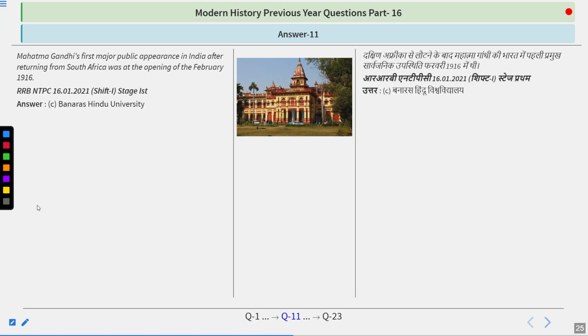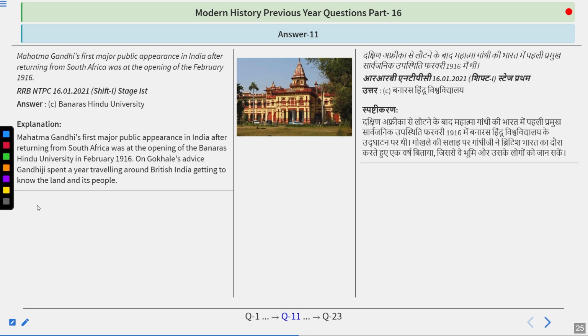It was established in 1916, and Mahatma Gandhi's first major public appearance in India after returning from South Africa was at the opening of Banaras Hindu University in February 1916. On Gokhale's advice, Gandhiji spent a year traveling around British India, getting to know the land and its people, and finally in 1916, he established the Sabarmati Ashram in Ahmedabad. Later, from there, as it was the center of Mahatma Gandhi, he started movements: the first was Champaran, then Ahmedabad, then Kheda, and further movements like the non-cooperation movement.